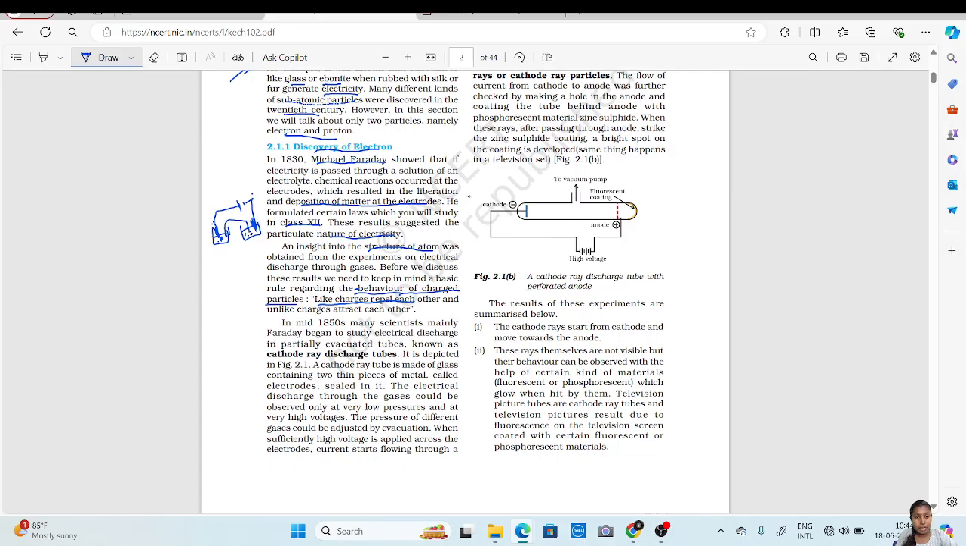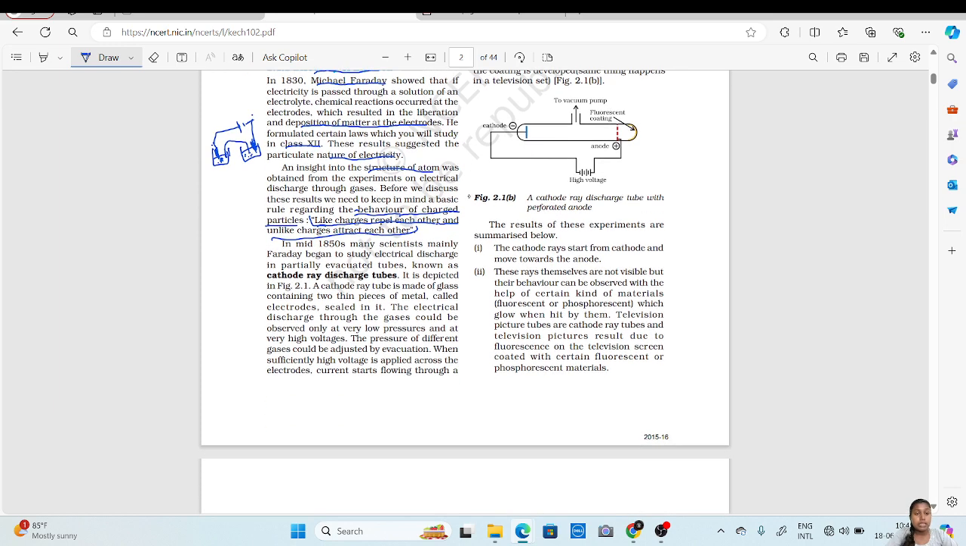Like charges repel each other and unlike charges attract each other. You have to remember this throughout your entire life if you are interested in chemistry. This is very important: like charges repel each other and unlike charges attract each other. This is the behavior of charged particles.